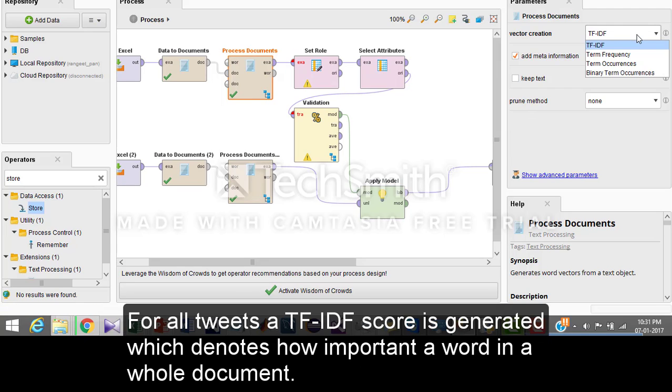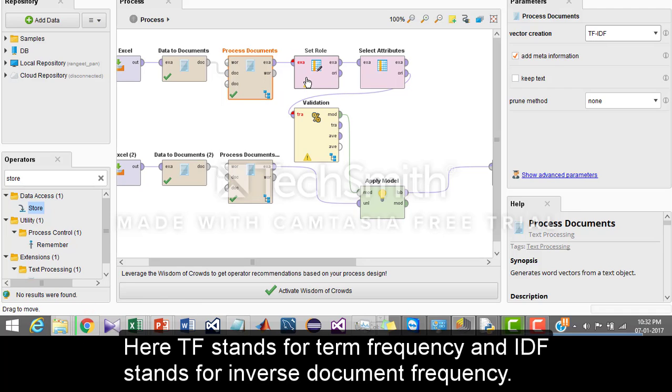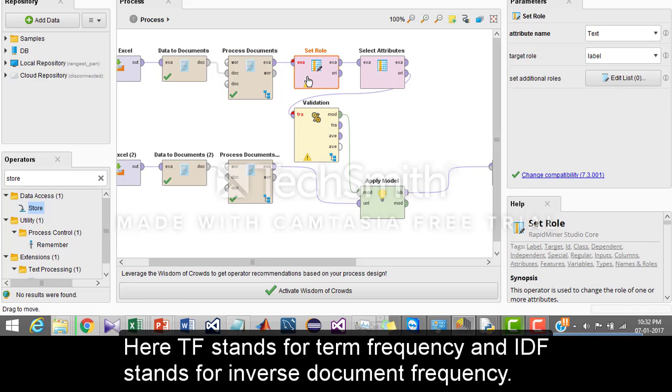For all tweets, a TF-IDF score is generated, which denotes how important a word is in a whole document. This is mainly used as a weighing factor in text mining scenarios. Here the TF stands for term frequency and IDF stands for inverse document frequency.